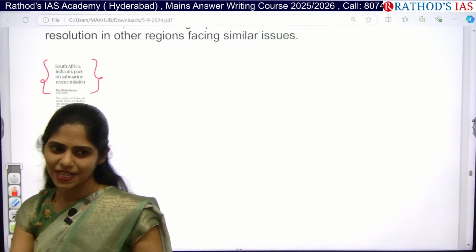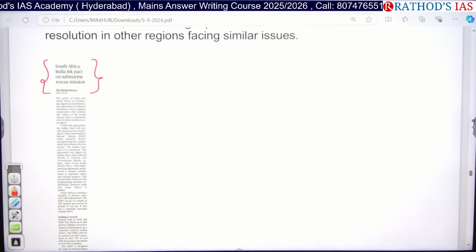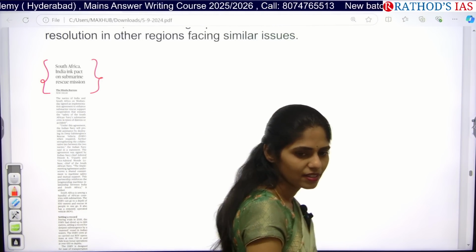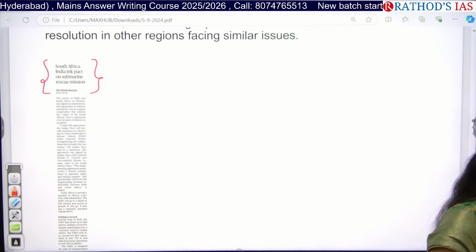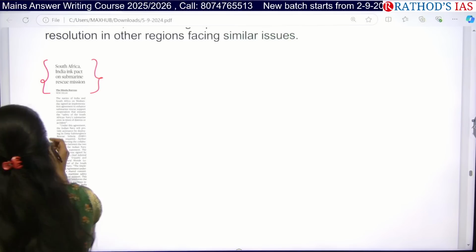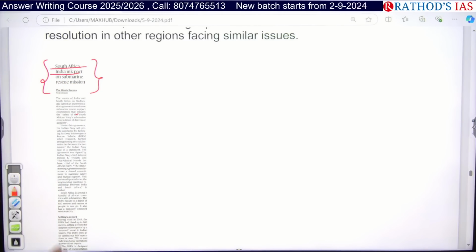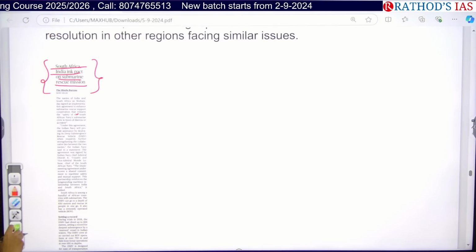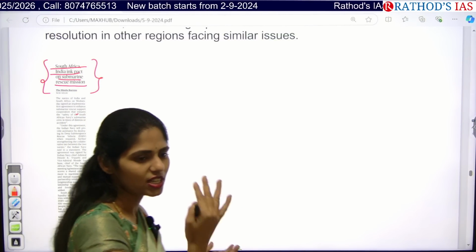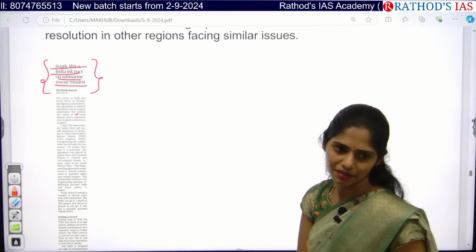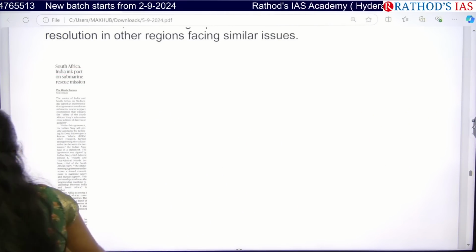It is a ship which is present even undersea, called a submarine. So tell me the types. We have diesel powered submarines and nuclear powered submarines. Here India and South Africa came up with an agreement to enhance submarine rescue missions. That means whenever a submarine needs help, South Africa and India can exchange services for repairing the submarines. Okay, now let us see this article.